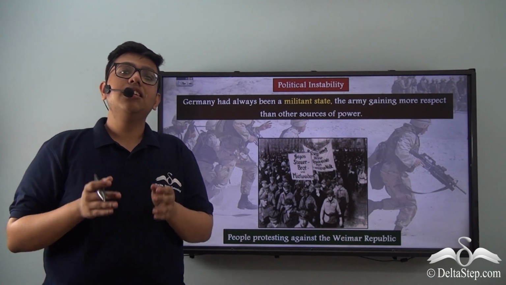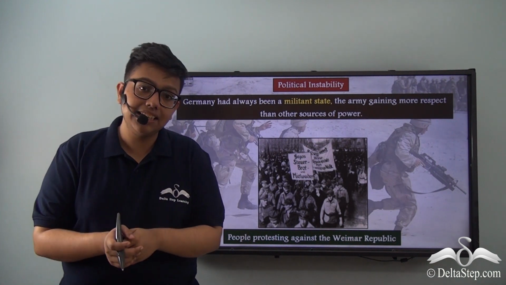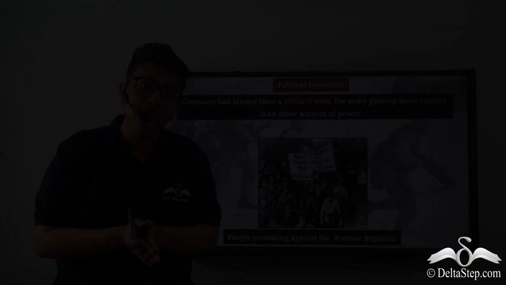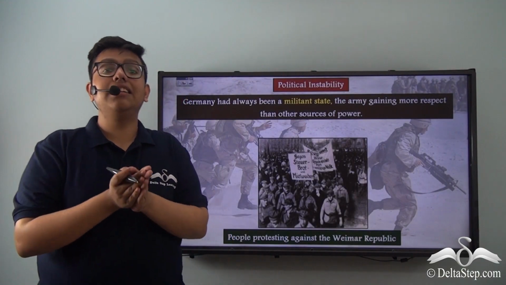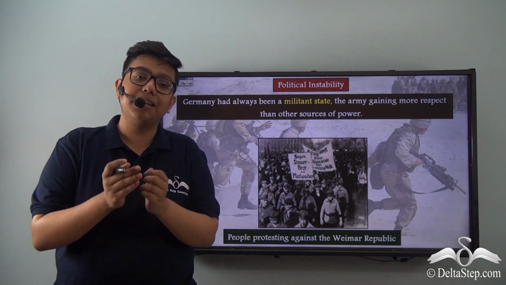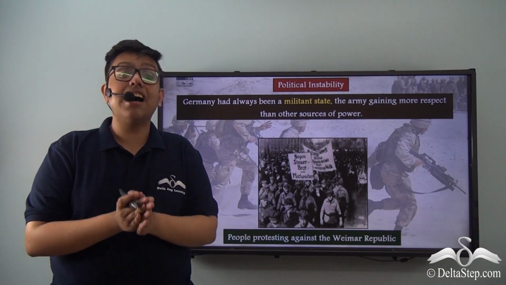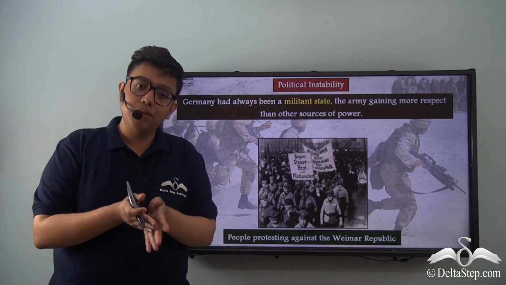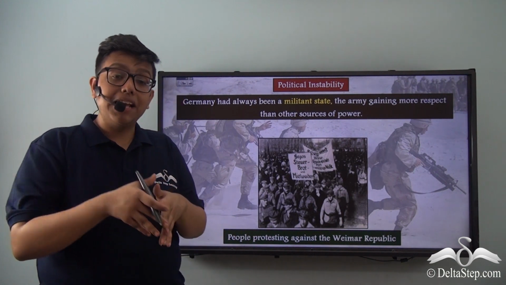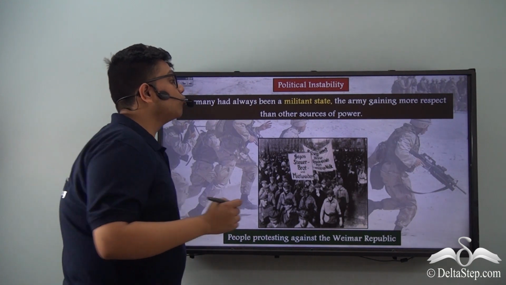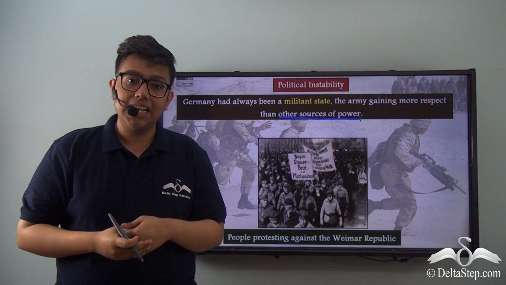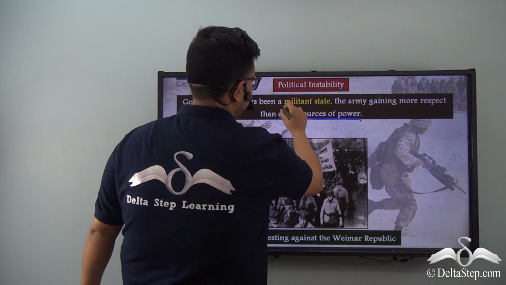This is because Germany, since its very beginning, had been a couple of independent states of Germanic people who were warring and had militant tendencies. Therefore, the people always had a constant admiration for army and armed strength. And often the German army, after the formation of the German nation, got more independence of action than other sources of power. This is why Germany had been described as a militant state.